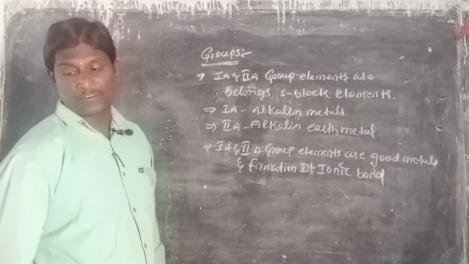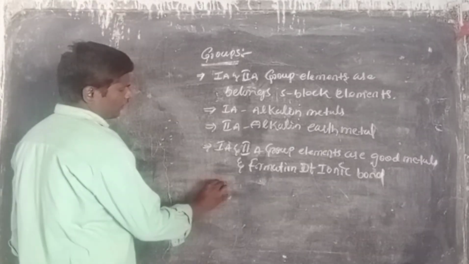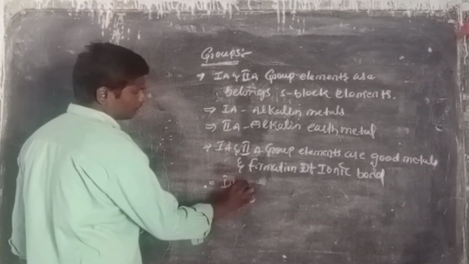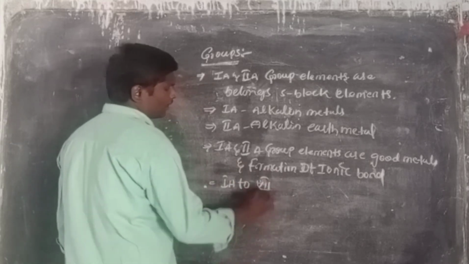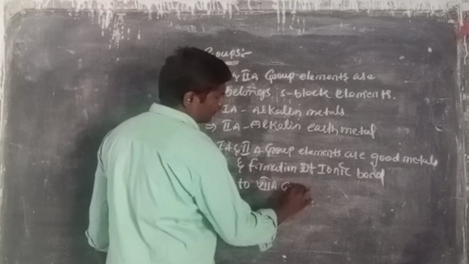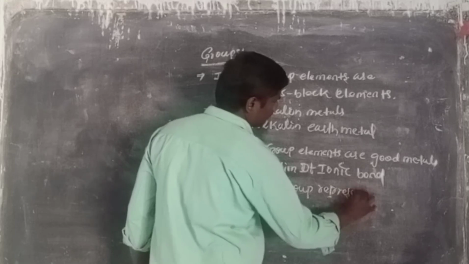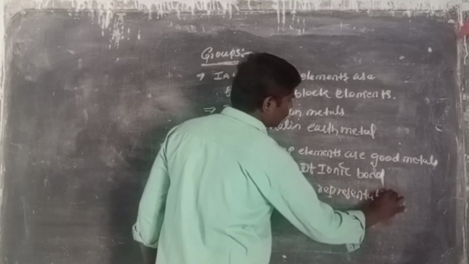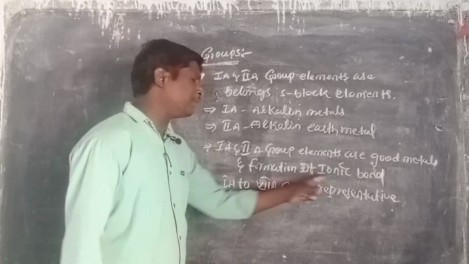This is the first A group element. And first A to seventh A group elements are called what? Representative elements. Representative elements, except the zero group, are S and P block elements.